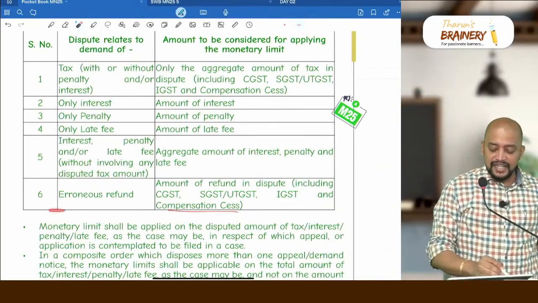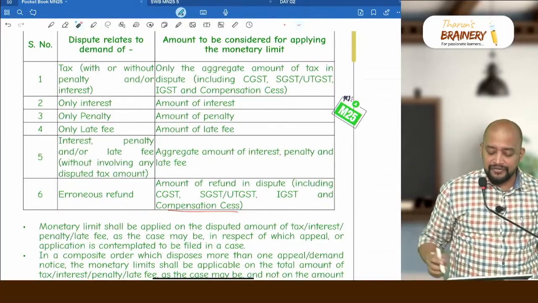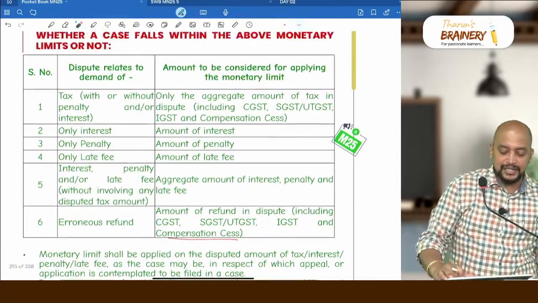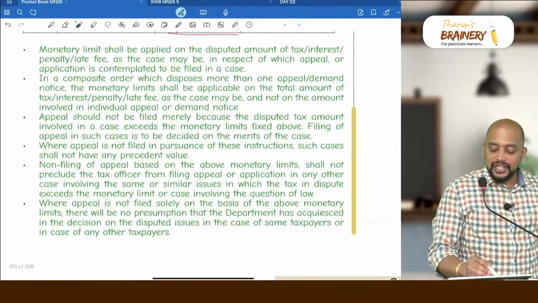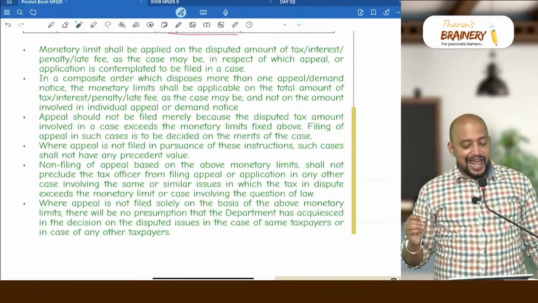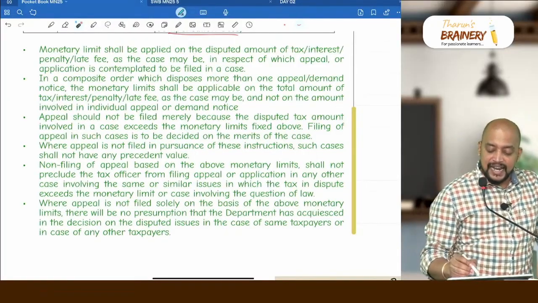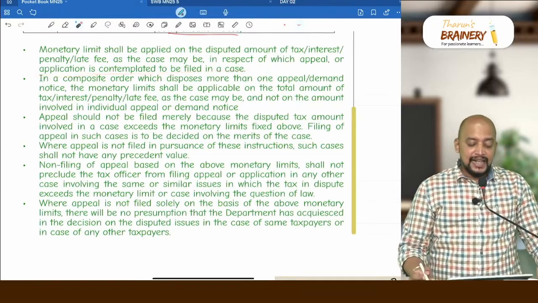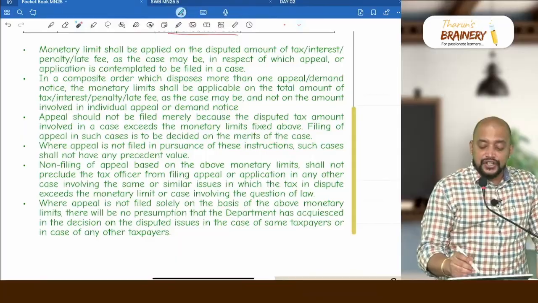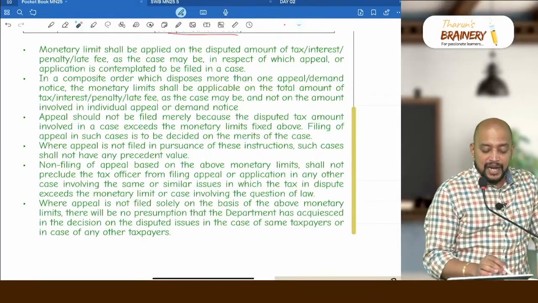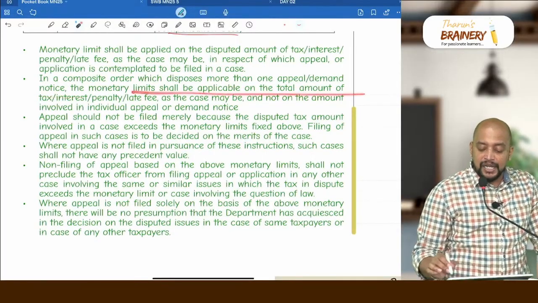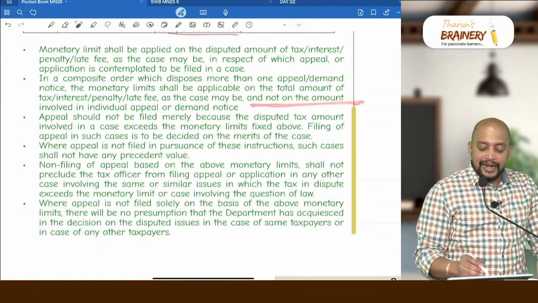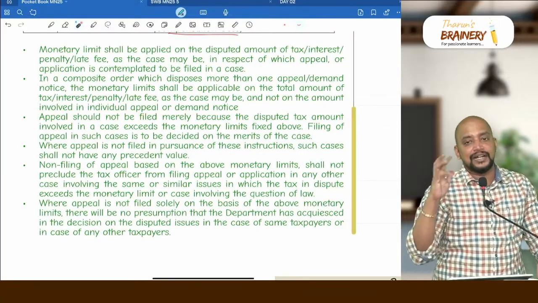Okay. Next, if it is erroneous refund, we will see the amount of refund. Amount of refund in dispute, including all CGST, SGST and compensation cess. Then the monetary limit shall be applied on the disputed amount of tax or interest or penalty or late fee as the case may be, in respect of which appeal or application is contemplated to be filed in a case. In a composite order which disposes more than one appeal or demand notice, the monetary limit shall be applicable on the total amount of tax or interest or penalty or late fee as the case may be, and not on the amount involved in individual appeal or demand notice.